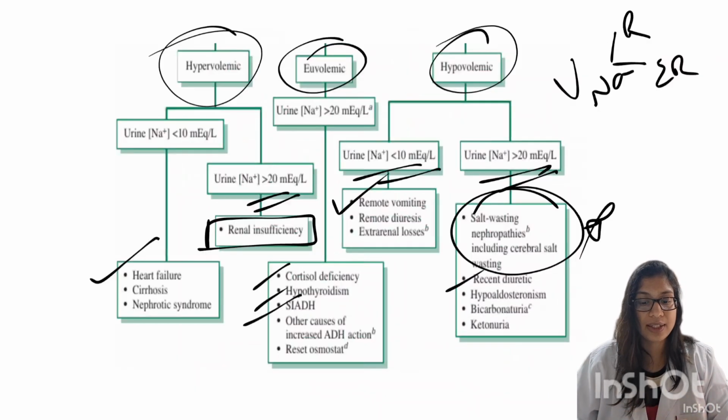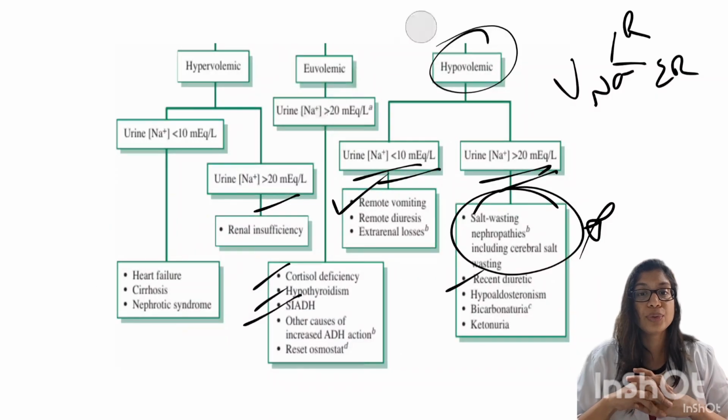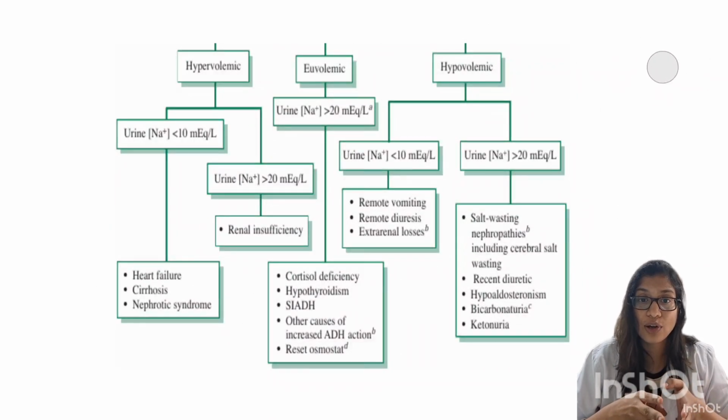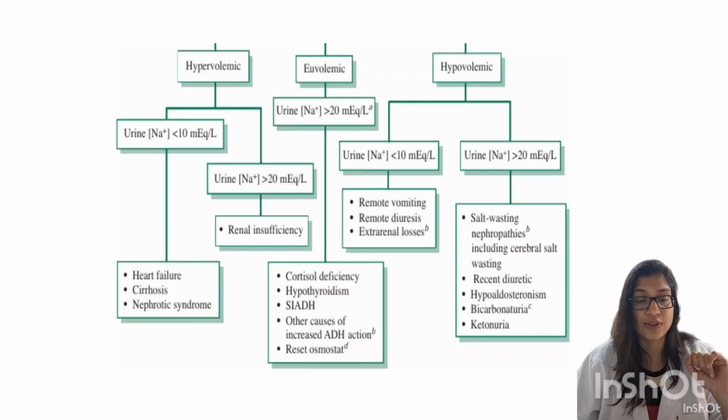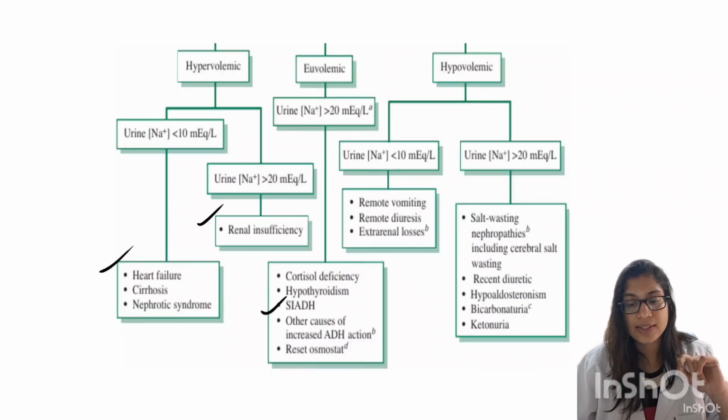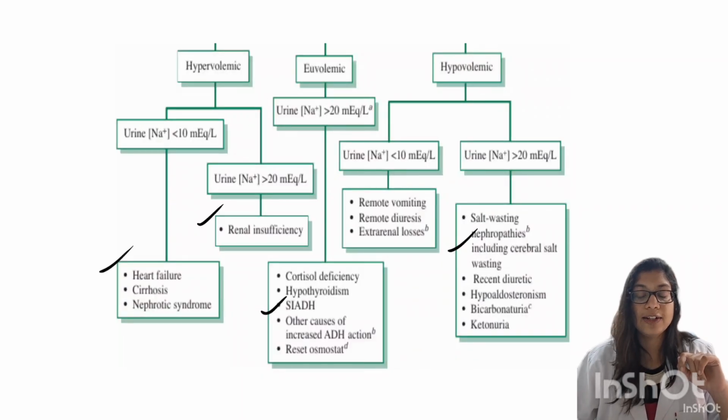Now you know the volume status. Then coming to the urine sodium, to determine whether it is a renal loss or an extrarenal loss. If urine sodium is more than 20, in any case it is renal loss. If it is less than 10, then it is an extrarenal cause. In case of hypervolemia, less than 10, it is heart failure, cirrhosis, or nephrotic syndrome. In case of more than 20, it is renal insufficiency. Euvolemia, do not forget SIADH. Hypovolemia, you think of cerebral salt wasting and diuretic use, the most common causes. And if urine sodium is less than 10, then it is some extrarenal loss.